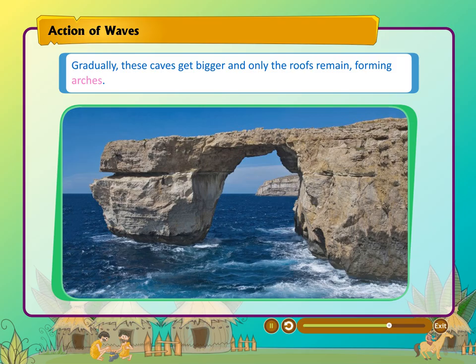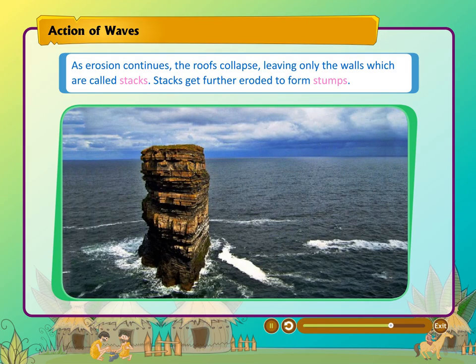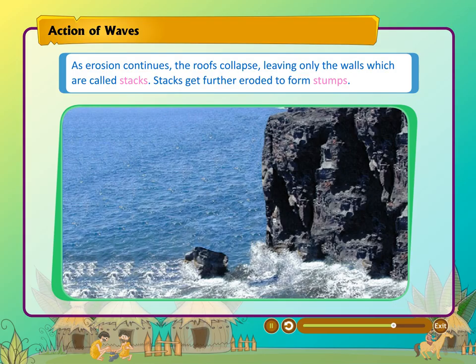Gradually, these caves get bigger and only the roofs remain, forming arches. As erosion continues, the roof collapses, leaving only the walls, which are called stacks. Stacks get further eroded to form stumps.